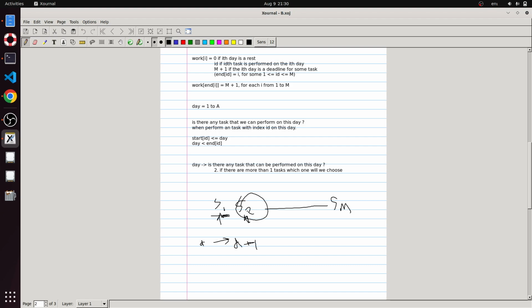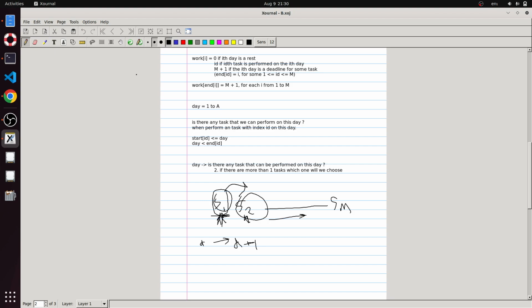We once again check, can we include this task now, and so on. We keep a pointer, and for each day we check, can we include s1 now, because s1 is less than or equal to day d. If we can, we move our pointer to the next one, that is s2, and check the same thing for s2 and so forth.